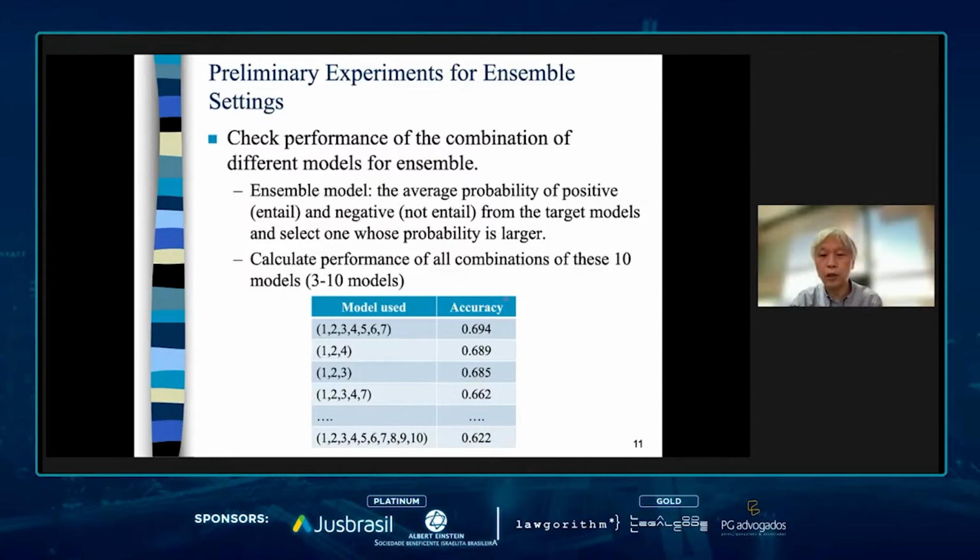This table shows the result of the ensembled data. The best performance system uses 7 models, and the second and third best systems use 3 models. On the contrary, the performance of the system using all models is the worst among all settings.